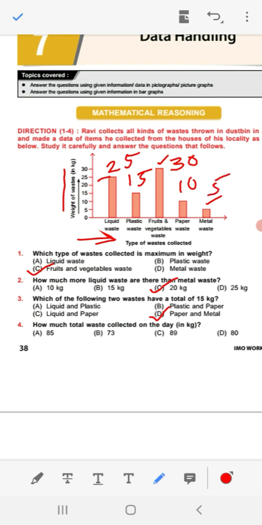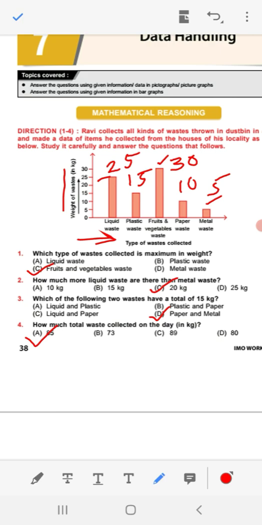So 10 plus 5, 15, 15 plus 30, 45, 45 plus 15 is 60, 60 plus 25, that is 85. So total 85 kg waste is collected. So here option A is correct.